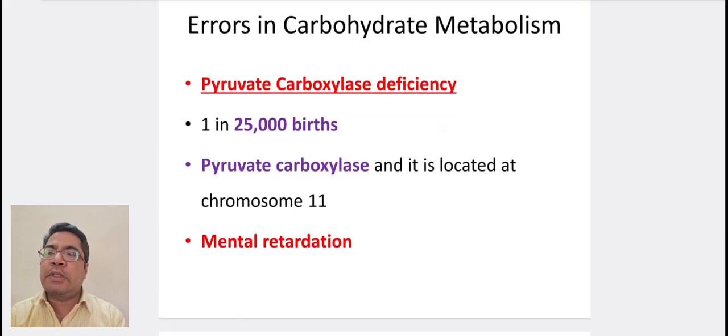Pyruvate carboxylase deficiency. It occurs in 1 in 25,000 births. It occurs due to deficiency of pyruvate carboxylase located at chromosome 11. Mental retardation is seen.